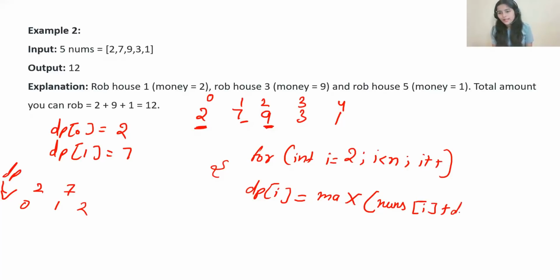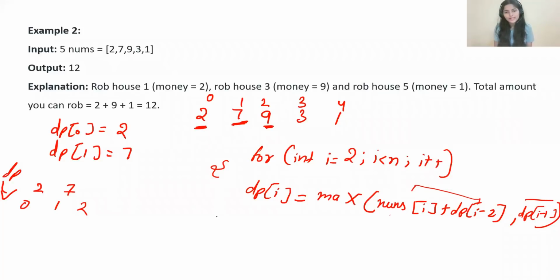So we can write dp of I minus 2. I minus 2 will be giving you 2 minus 2, that is 0. Or whatever is maximum, if you have taken this element, here this element is stored in dp of I minus 1. So in both of these, like this combo or this one, whatever is maximum, we have to go with that one. Let's go through this completely.